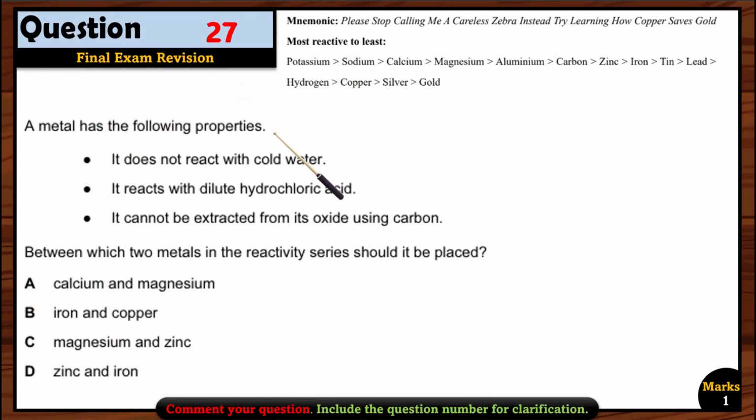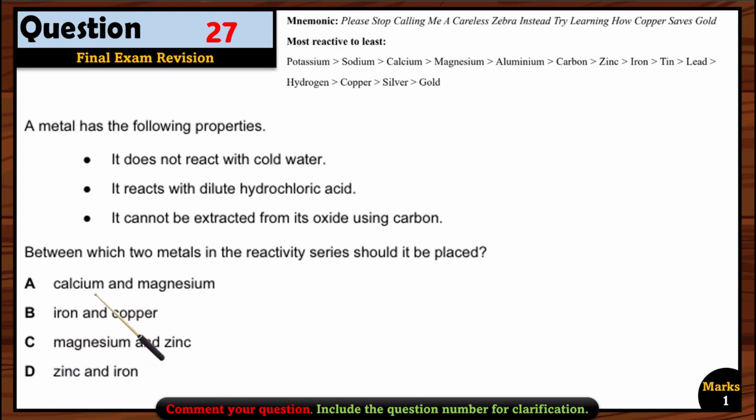Let's see question 27. A metal has the following property. It does not react with cold water. It reacts with dilute hydrochloric acid. It cannot be extracted from its oxide using carbon. Between which two metals in the reactivity series should it be placed? So let's see each option one by one. Calcium and magnesium. It does not react with cold water. So calcium can react with cold water, but magnesium cannot, right? So if you place it in between them, it means this one can react with cold water. After calcium, above magnesium, all the metals can react with cold water, right? But it does not react. So this option is rejected.